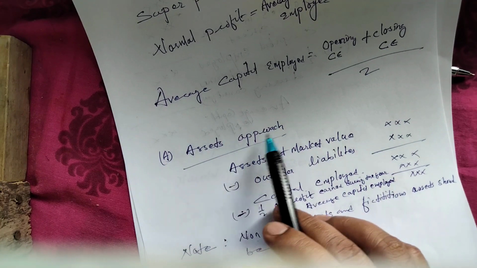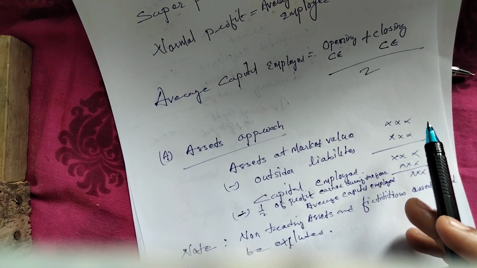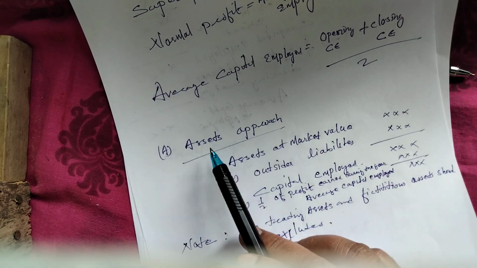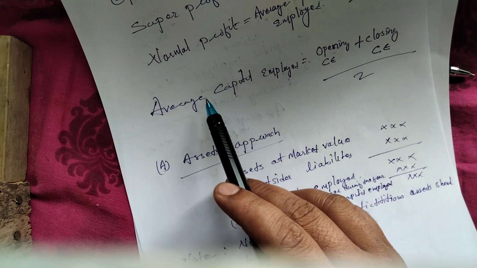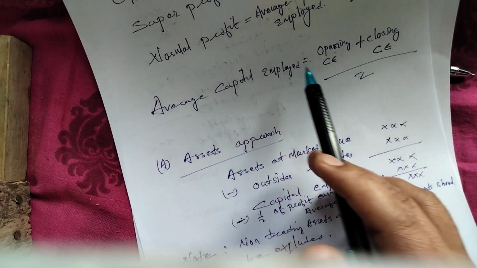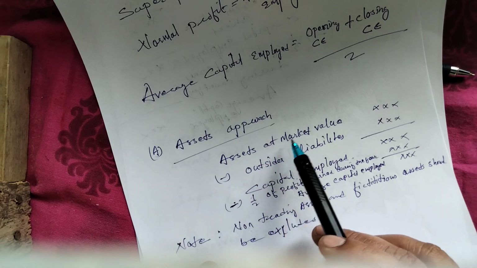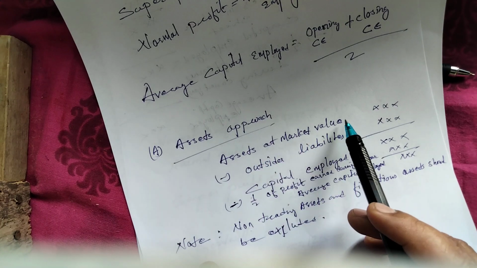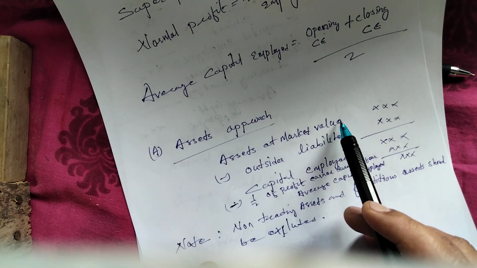That is asset approach, and one is what? Liabilities approach. Okay, so under the assets approach, how are you going to find out average capital employed? See, the method is assets at market value, not at face value, but you have to take assets at market value, okay,